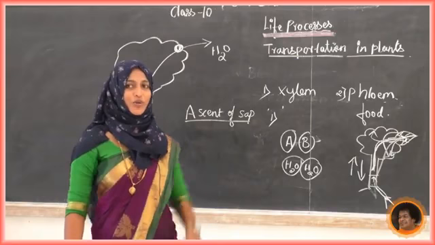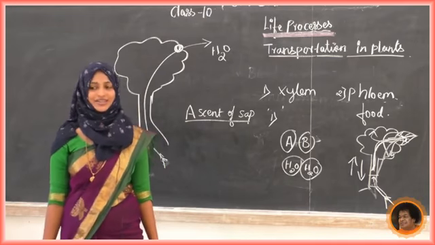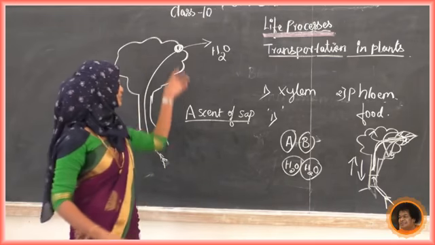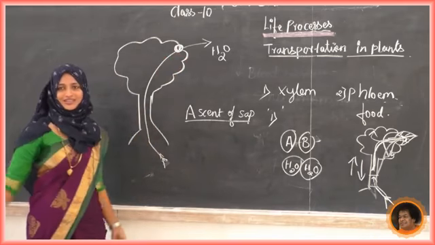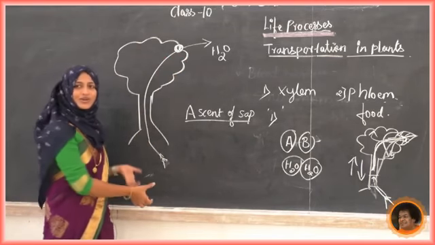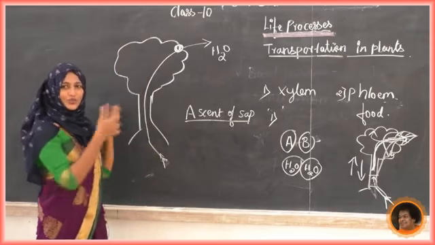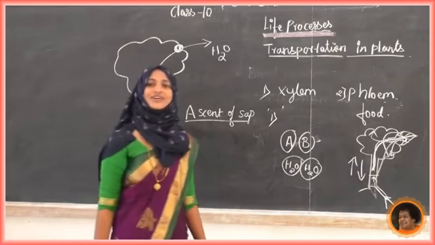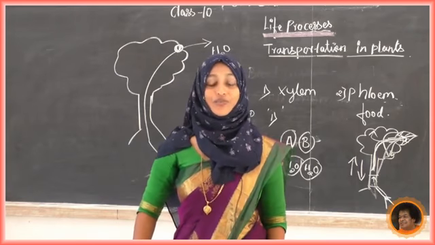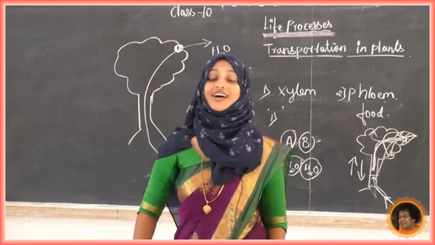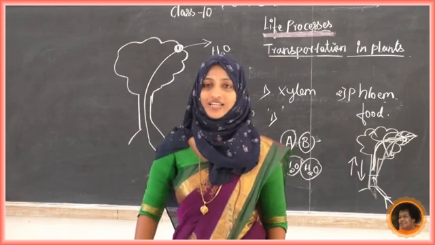So now we come to know what stomata is doing. Because of this transpiration, water is going to be sucked or pulled. Water is going to be pulled from here, from the root. That is the importance of transpiration. So in today's class we have completed transpiration, that is the transportation in plants.